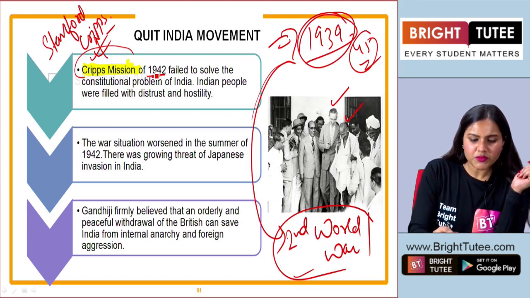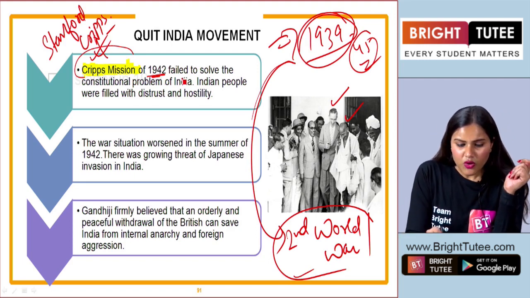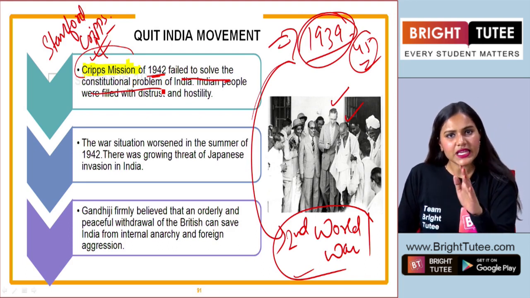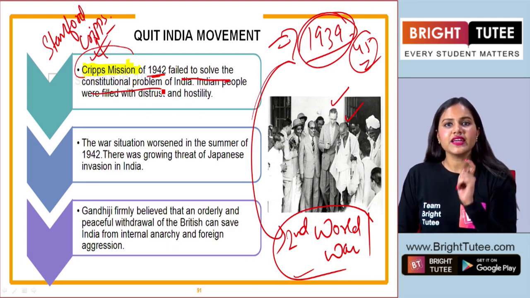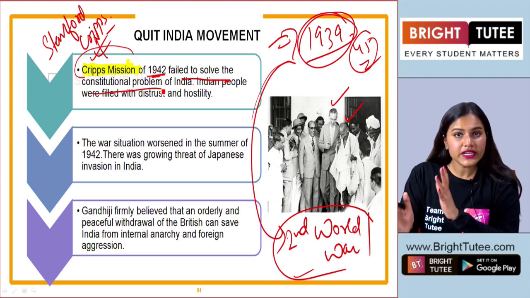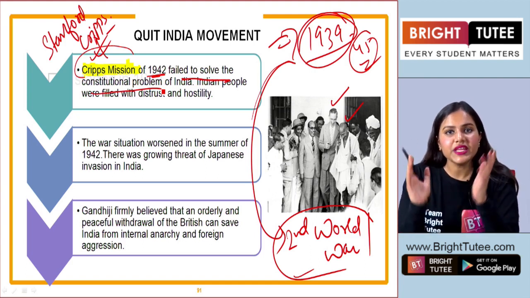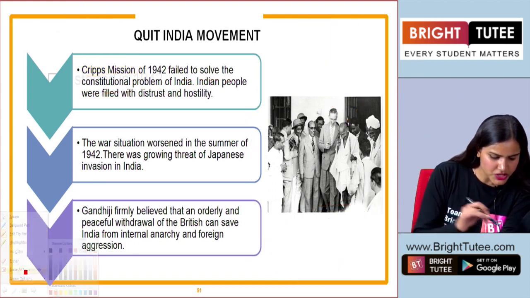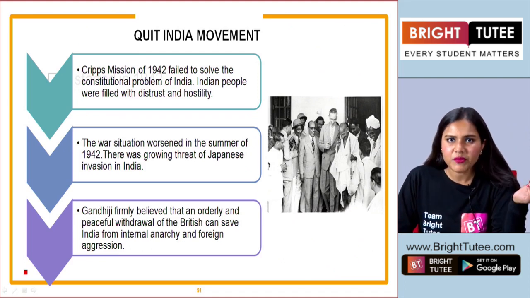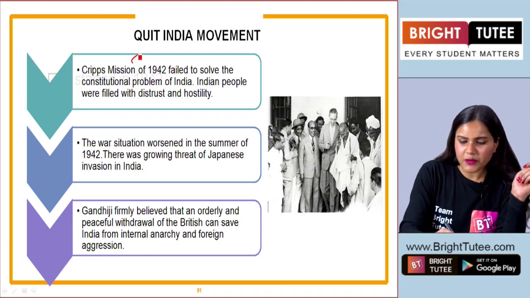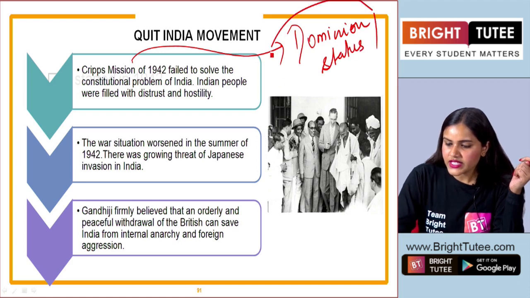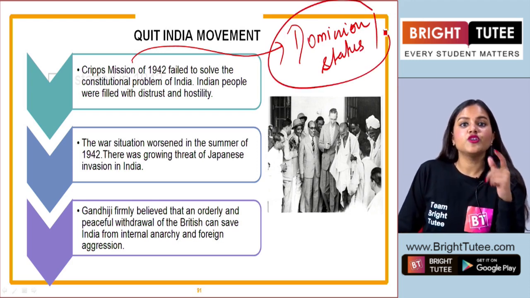Now the Cripps mission was sent to solve the constitutional problem of India. Basically here in India, the Indians decided that they are going to get complete independence. But were the British officials ready to give them complete independence? No. Under this Cripps mission, they agreed to give India a dominion status. Yes, students, they agreed to give India a dominion status.